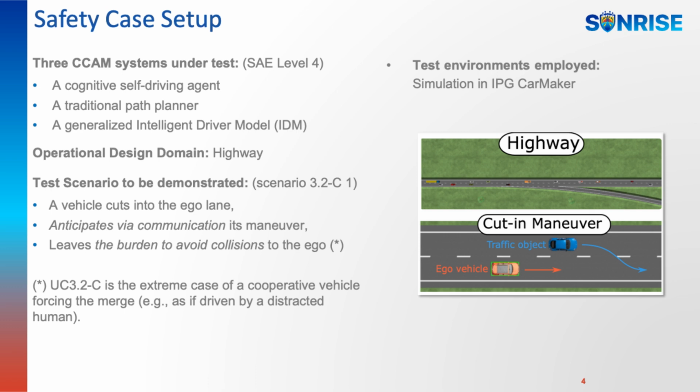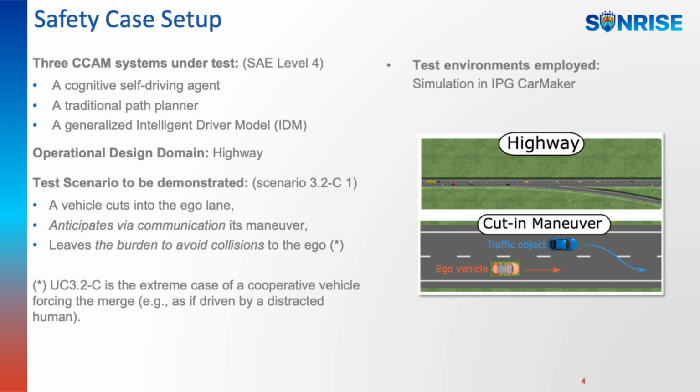The ADS travels on the right lane. Suddenly, it receives a message from a vehicle on the left lane that it is going to cut in. Apart from communicating the lane change path, the car on the left maneuvers without waiting for ego approval. The burden of avoiding collision stands entirely on the ego, sub-use case C1. The goal is to evaluate the conditions under which the system can avoid collisions and utilize this information to improve